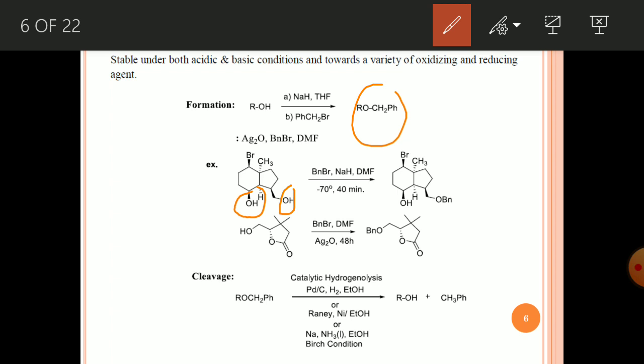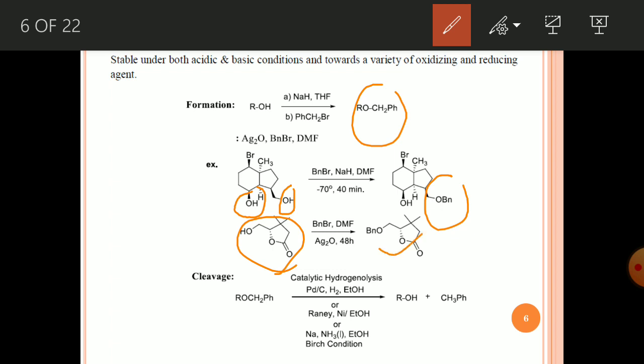As you know, primary alcohols are much more reactive towards SN2 reaction as compared to secondary alcohols because of the steric factor. So here only the primary alcohol will react and form the OBn compound without reacting at the secondary one. In another example, you can see this alcohol can be protected using benzyl bromide and silver oxide to get this compound.